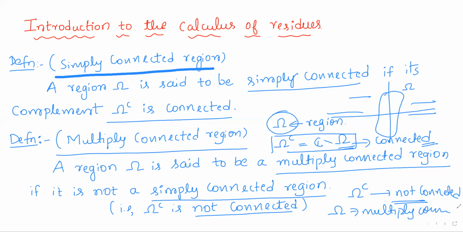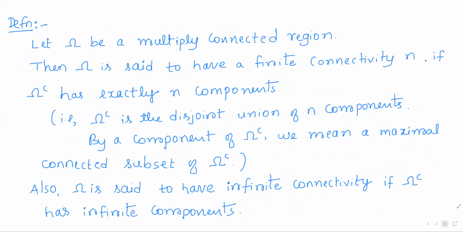Complement is not connected means the complement can be represented as a disjoint union of non-empty sets. So we use that idea of representing the complement as a disjoint union of non-empty sets. Using that, we define the connectivity of a multiply connected region.